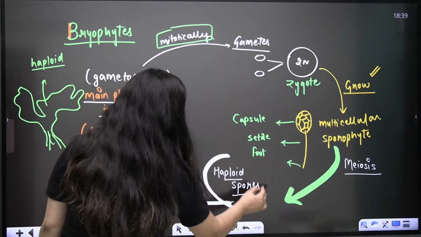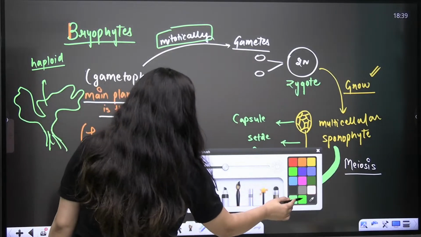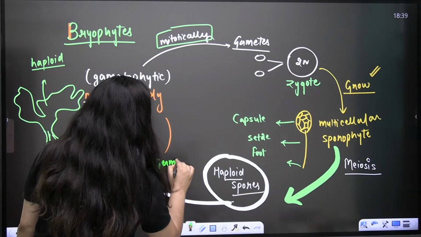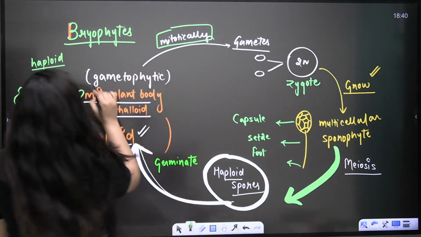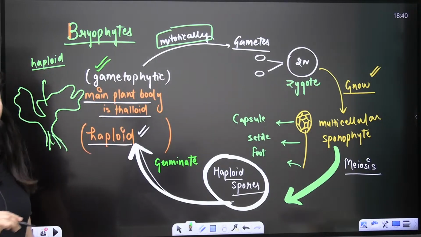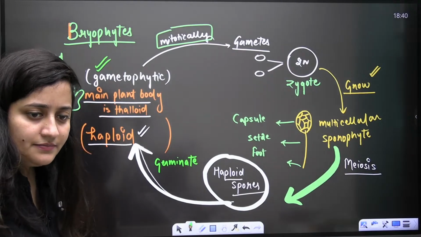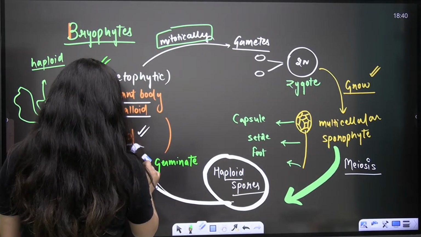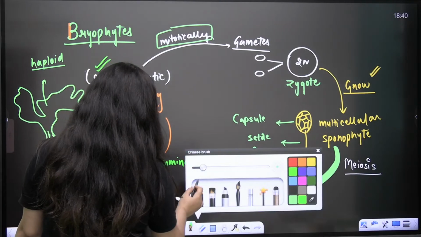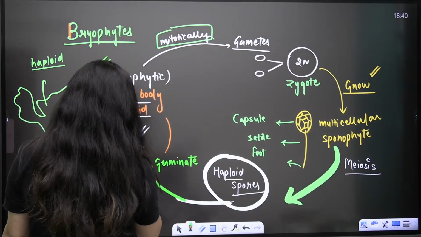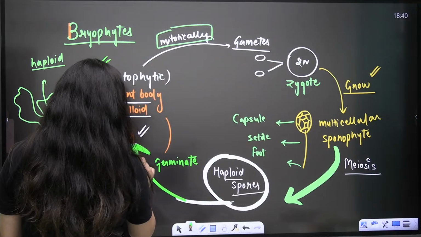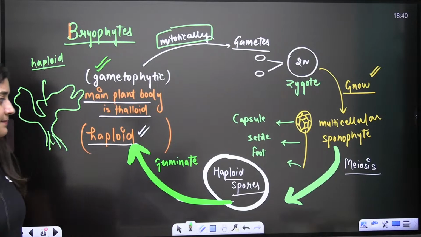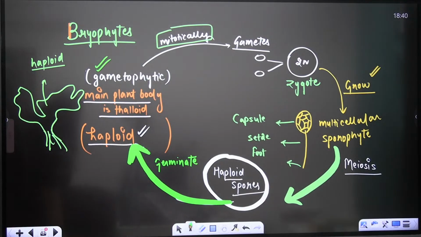So haploid spores will form by meiosis, and these haploid spores will germinate, and what will we get? We will get this gametophyte. Done? Okay.